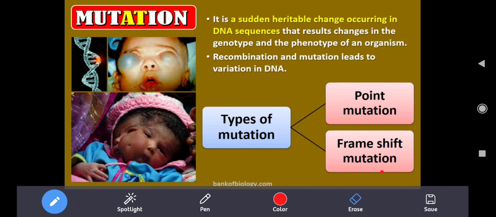Mutation is a sudden heritable change occurring in the DNA sequence that results in changes in the genotype and phenotype of an organism. Recombination and mutation lead to variation in DNA.